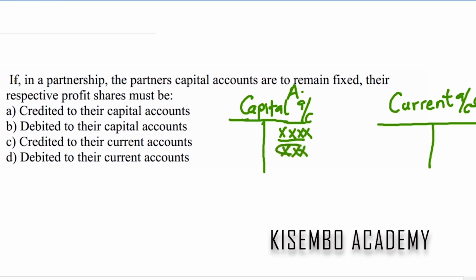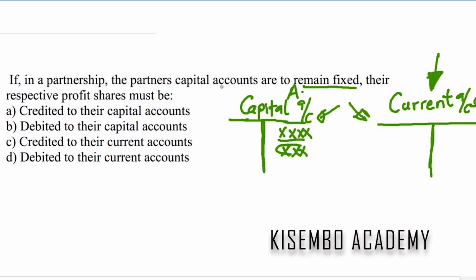But if the question is saying that in a partnership the partners' capital accounts are to remain fixed, it means that the other transactions that may affect their capital are supposed to take place in the current account. So kind of like you treat your current account as if it is another capital account. So what you would have done in the capital account, you do it here.